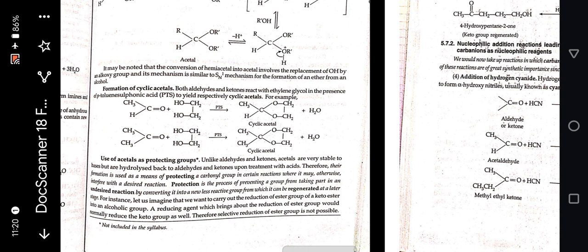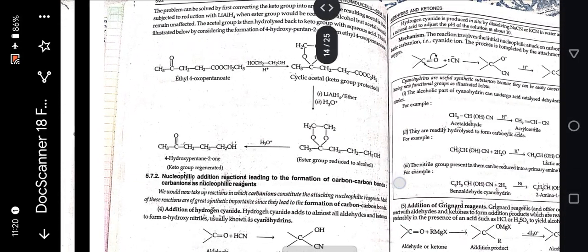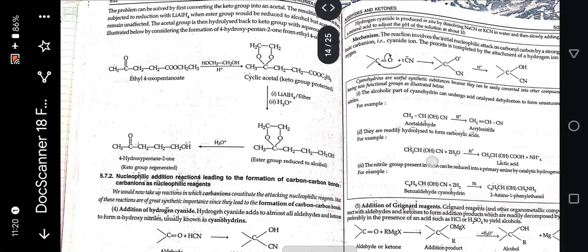For instance, let us imagine that we want to carry out the reduction of the ester group of a ketoester into an alcoholic group. A reducing agent which brings about the reduction of the ester group would normally reduce the keto group as well. Therefore, selective reduction of the ester group is not possible. The problem can be solved by first converting the keto group into an acetal.